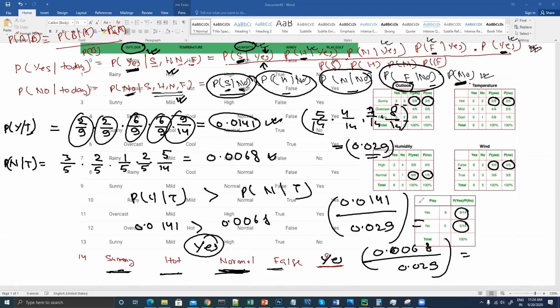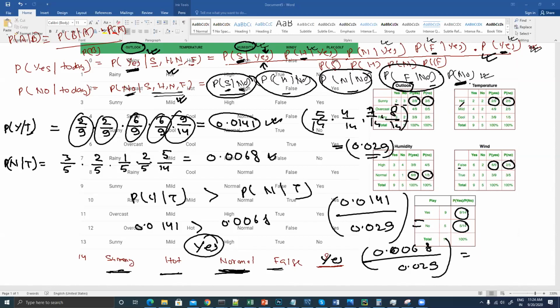So what we can do over here is try to find out the combined probability. Anyhow, the denominator is the same, so we can just cancel it out, and then based on this, we can try to make a decision.